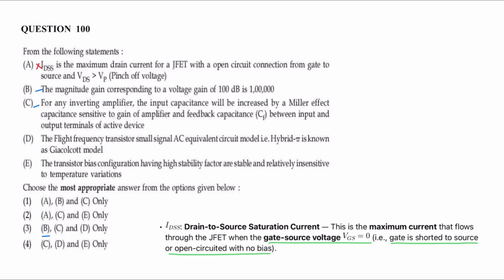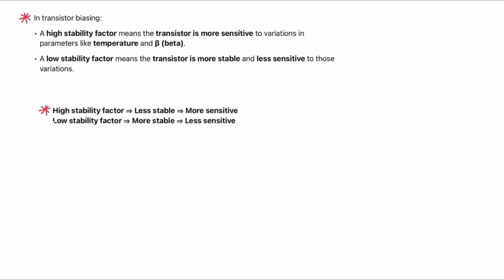Statement D, the high frequency transistor small signal AC equivalent circuit model, that is hybrid pi, is known as Giacoletto model. Statement D is correct. Statement E, transistor bias configurations having high stability factor are stable. Statement E is incorrect. Having low stability factor is more stable. High stability factor, less stable.